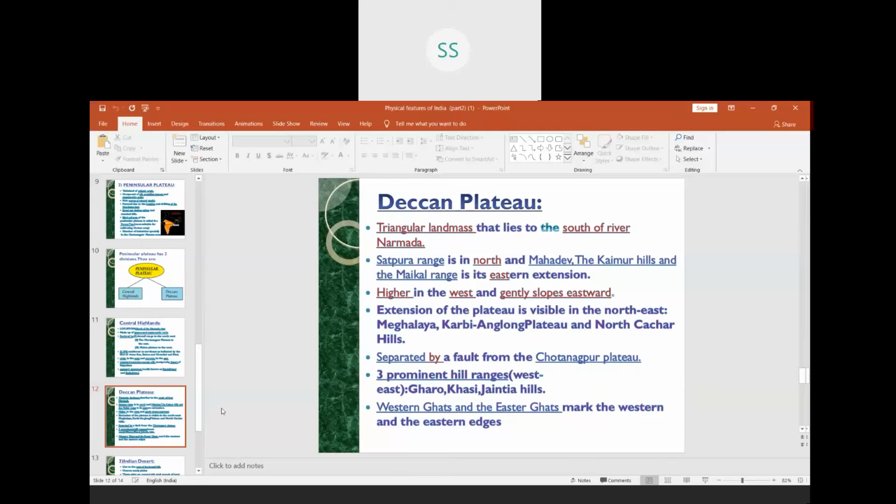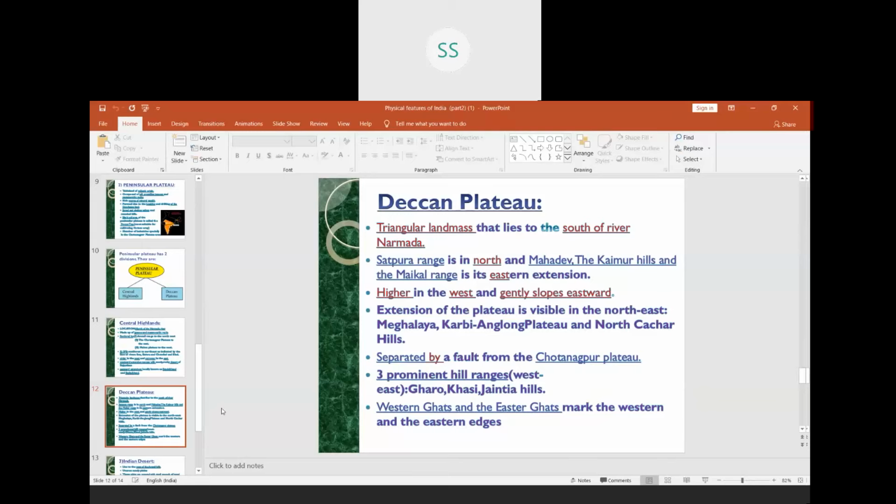A small part of the Deccan Plateau extends towards the northeastern states also, in Meghalaya, where this plateau is called Karbi Anglong Plateau and North Cachar Hills.